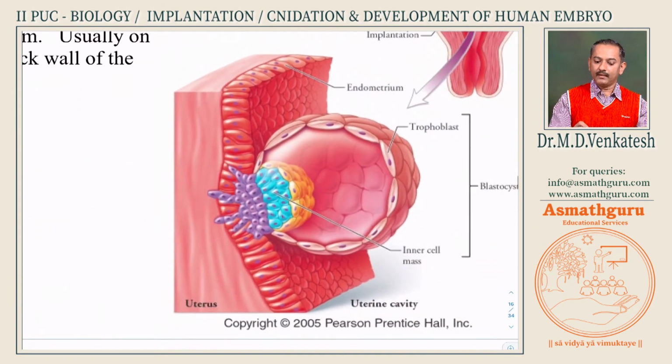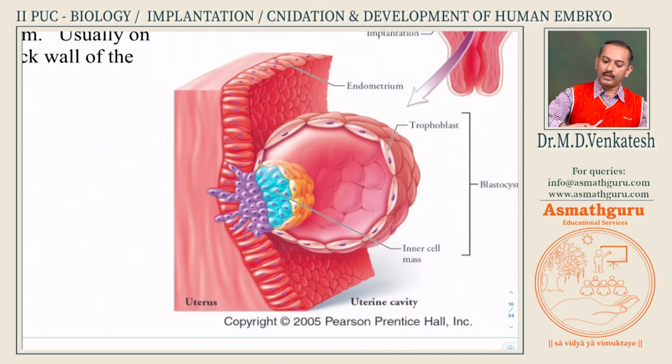In this picture you can see how the cells start to invade, and the fetal blood vessels will be dipped in the maternal blood vessels. In the uterine wall, these finger-like processes project out, holding the complete embryo. Imagine, by the 9th month a baby of around 2.5 to 3 kg is suspended only in these cellular layers, not even bone. When we fix a fan, we take so much precaution: is there an iron rod, is there cement. Just a 3 kg baby is held in the uterus because of this layer of cells and muscles.